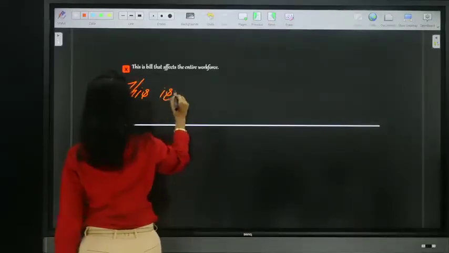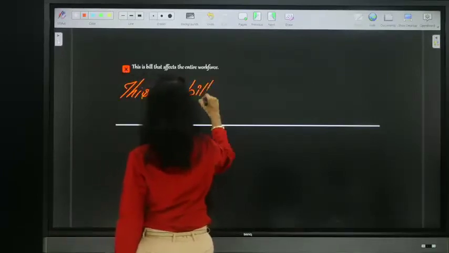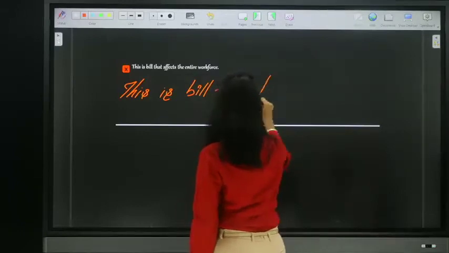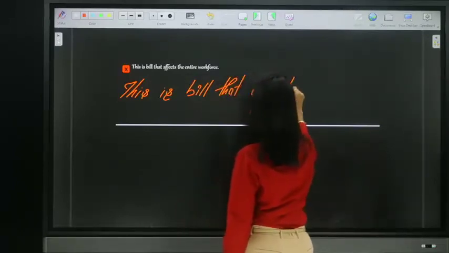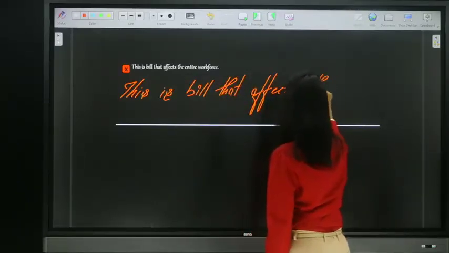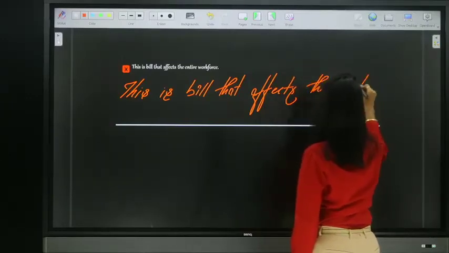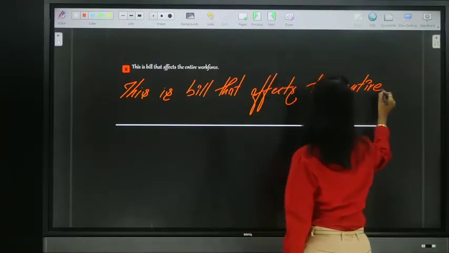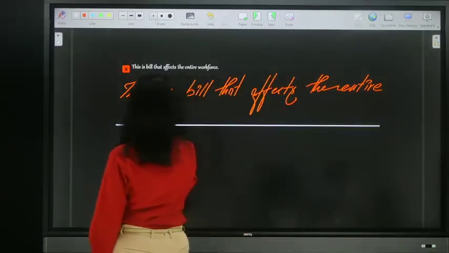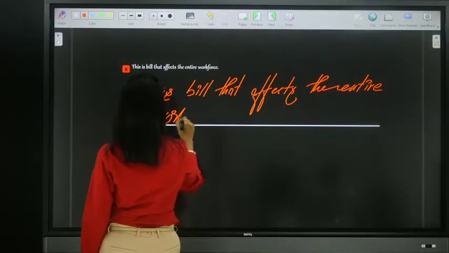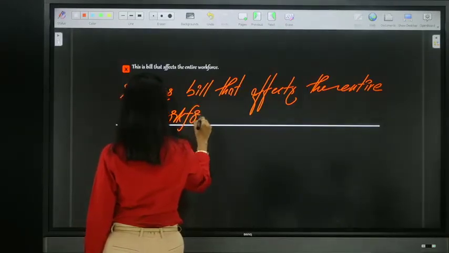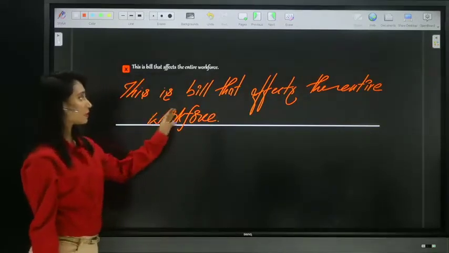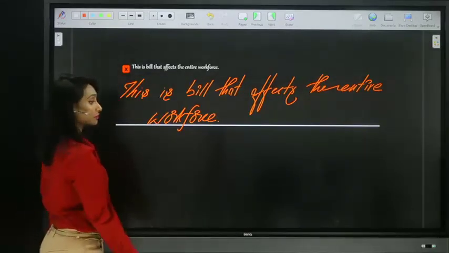This is bill that affects the entire workforce.